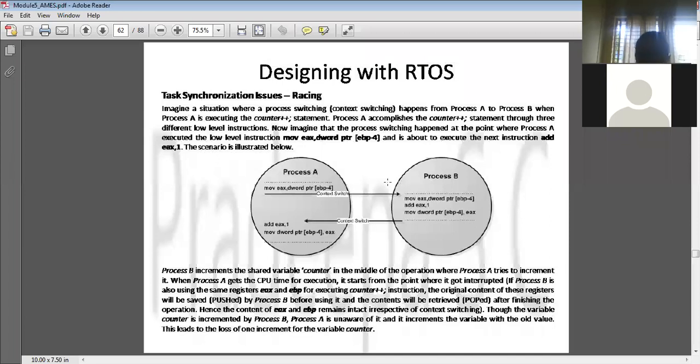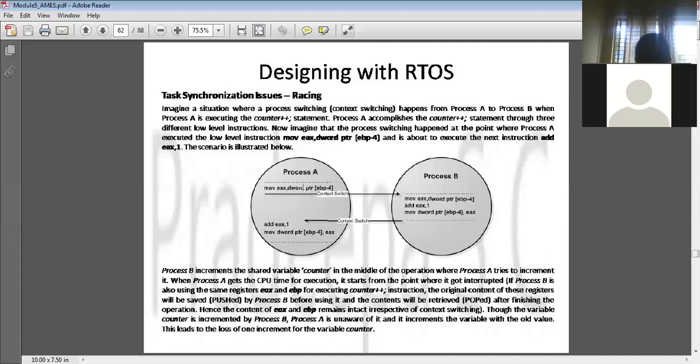First, process A is executing the instruction. Assume there is a scenario in between where process B needs some data. So context switching happens: process B also needs a resource, so data sharing is required.